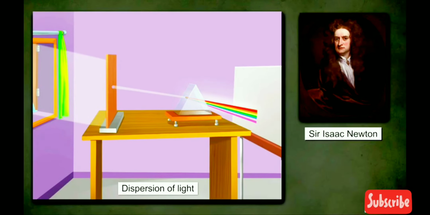This phenomenon was first discovered by Sir Isaac Newton. Now we understand what dispersion of light is.